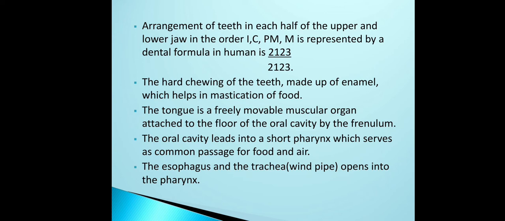It has the roof as the palate and the floor as the tongue. The tongue is a muscular organ attached to the floor of the oral cavity by a connection called the frenulum. So this is about the oral cavity or buccal cavity. It further leads to one more structure called the pharynx.